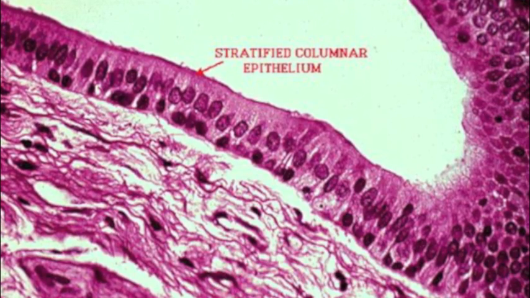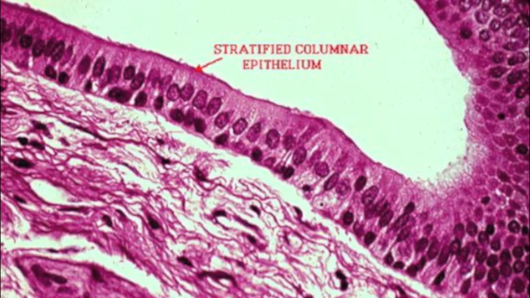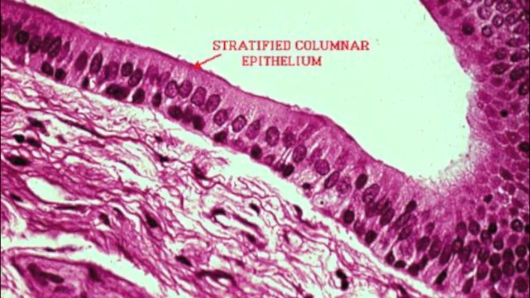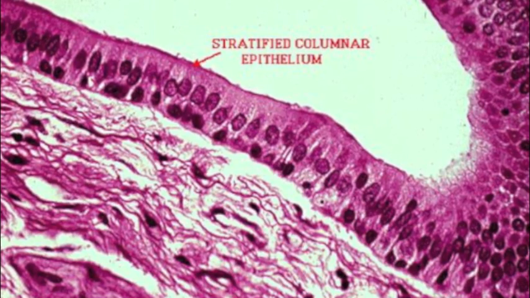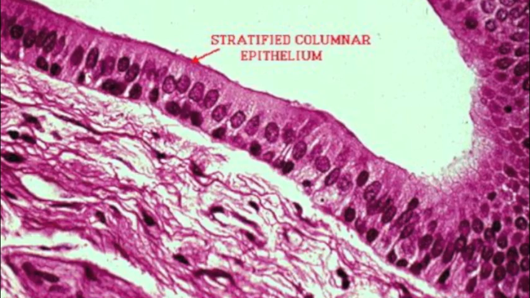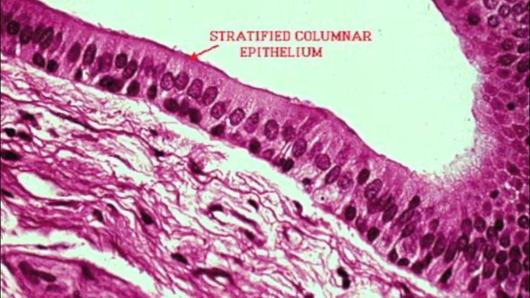Stratified columnar epithelium is made up of 2 or more layers of columnar cells. Much like the simple columnar epithelium, this tissue is rare in the human body. This tissue occurs in transition areas that exist between other epithelial types. Small traces of it can be found in the pharynx, the male urethra, and the lining of select glandular ducts.